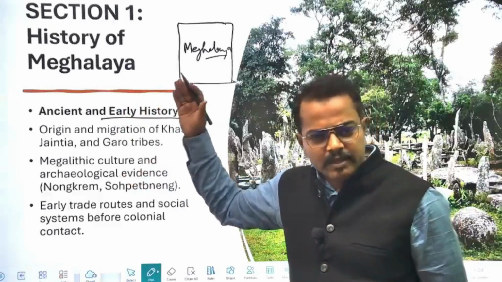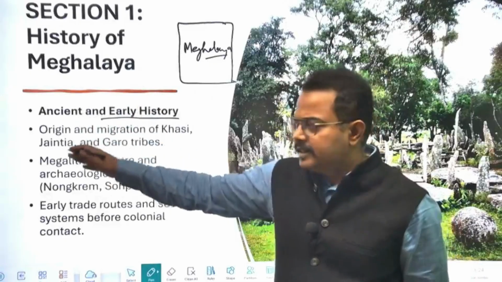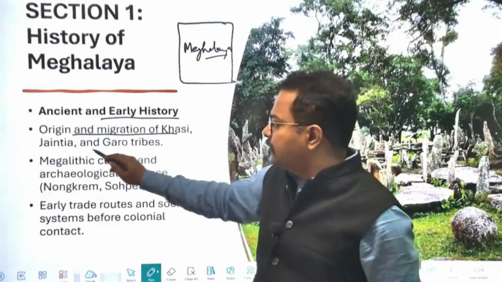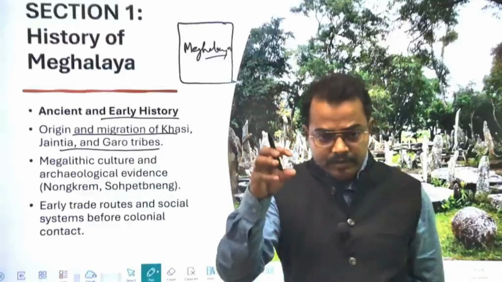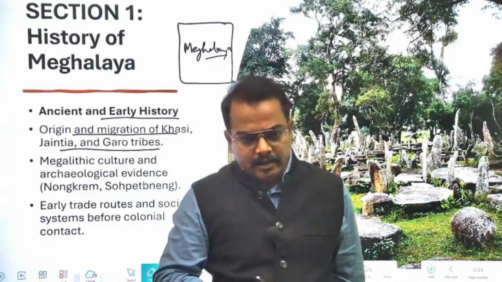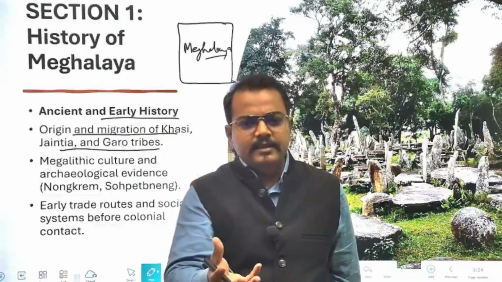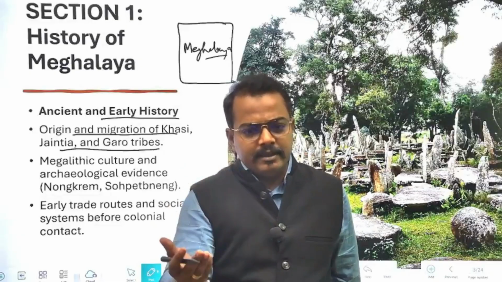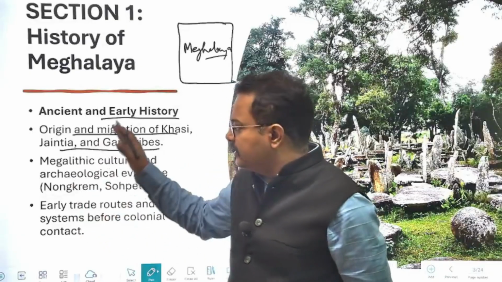Then what are the things associated with the ancient period? For example, the origin and migration of the Khasi, Jaintia and Garo tribes. How these tribes stayed there in Meghalaya from a very, very ancient period. What is the origin? How far have they developed? All these things you have to cover in the ancient period.